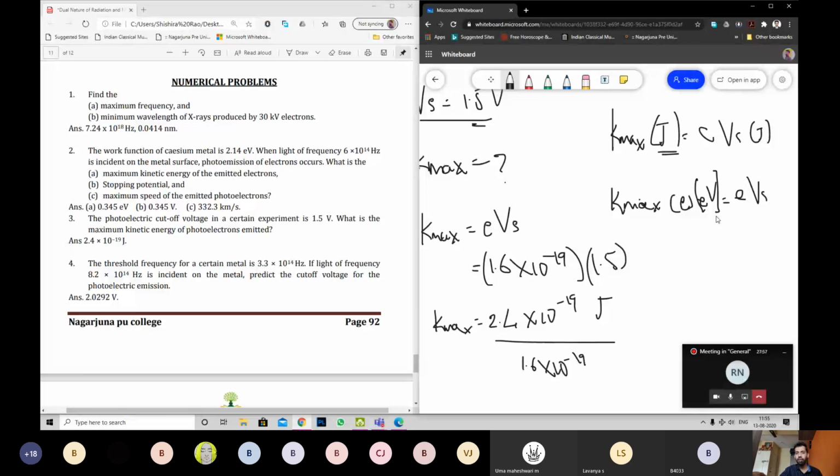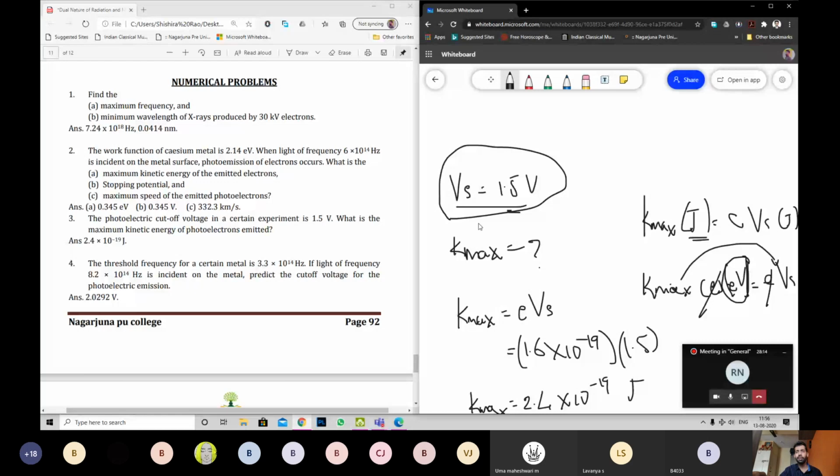That is the answer that you get. If you are finding the value in electron volt, this is the value, 1.5. Same thing. Now, if I ask you the value in electron volt, you take the same value. We know stopping potential equals maximum kinetic energy in electron volt. Therefore, this is the answer.